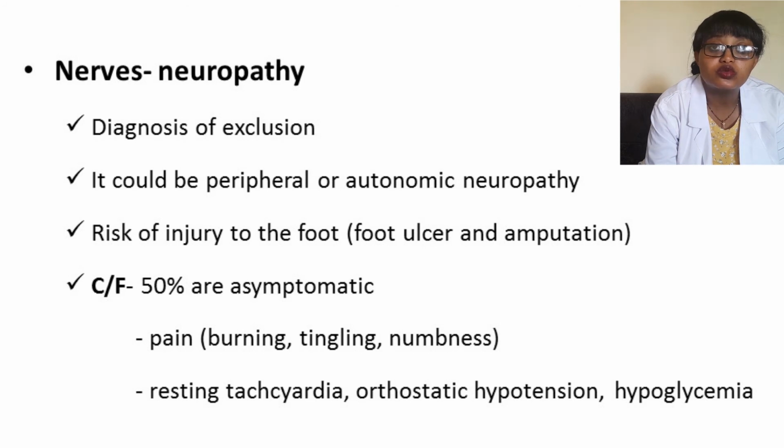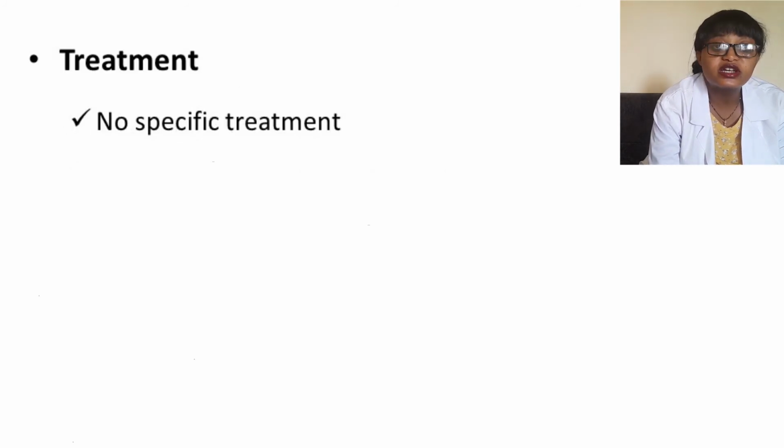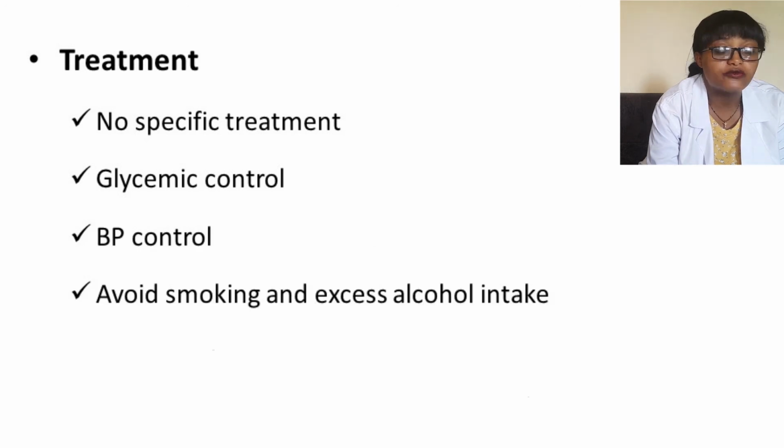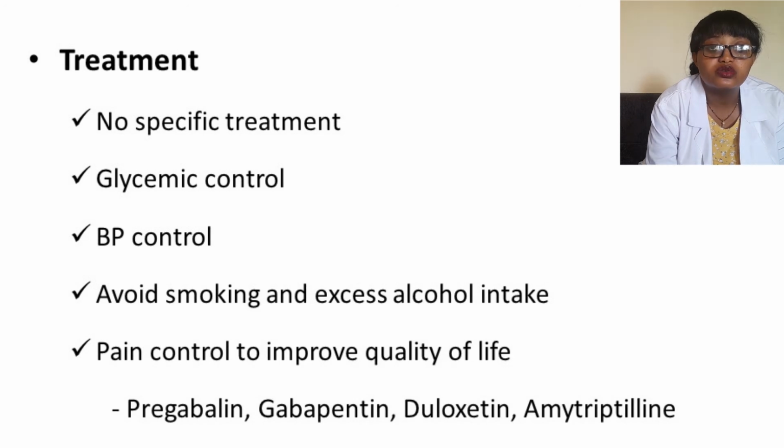Patients with autonomic neuropathy can have orthostatic hypotension, resting tachycardia, as well as hypoglycemia, which are also common causes of mortality in diabetes patients. Treatment: there is no specific treatment that targets the nerves, but we should control the pain to improve the quality of life of the patient, as well as address risk factors like good glycemic control, good blood pressure control, avoiding smoking, limiting alcohol intake, and also pain control. We can use some approved drugs like pregabalin, gabapentin, duloxetine, and amitriptyline.